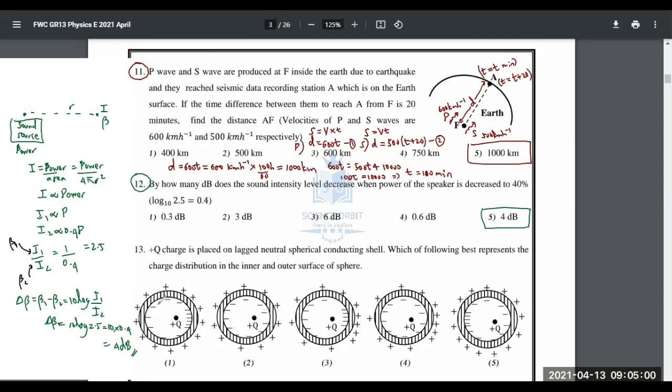Well, moving on to the next part. Question number 13. I hope this is clear. If you have any issues, you can talk to me. Question number 13. Plus Q charge is placed on a neutral spherical conducting shell. Which of the following best represents the charge distribution in the inner and outer surface of the sphere? Now we have this point charge. You can see it is not exactly in the middle.